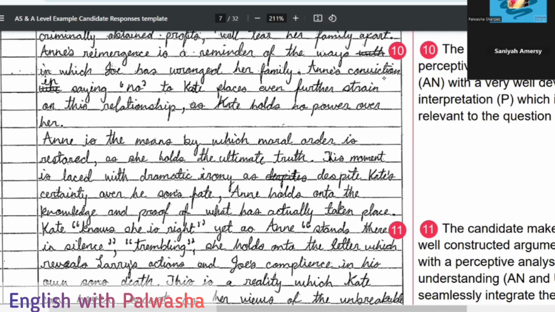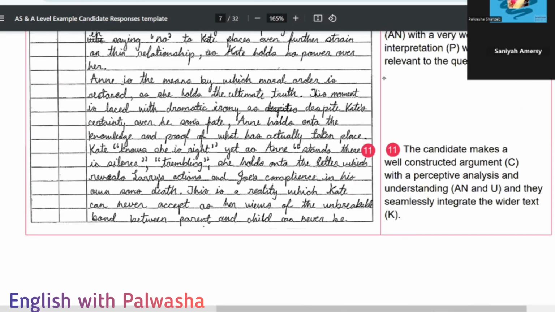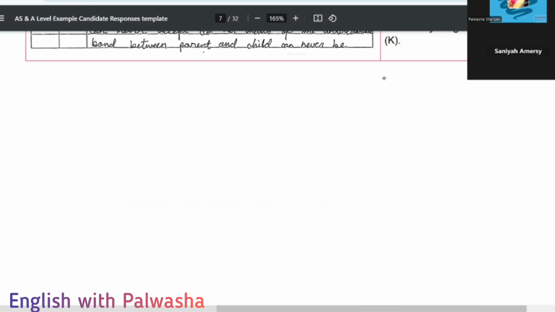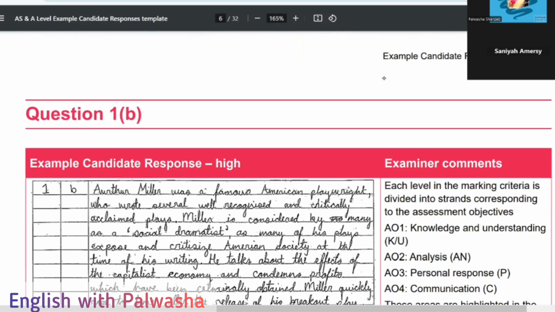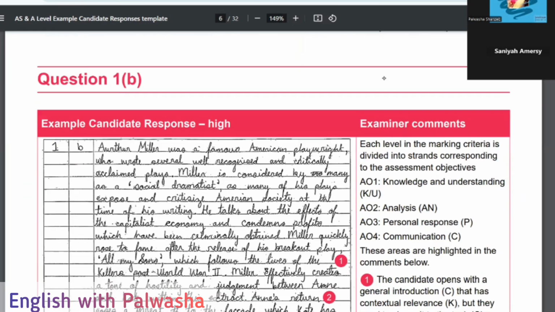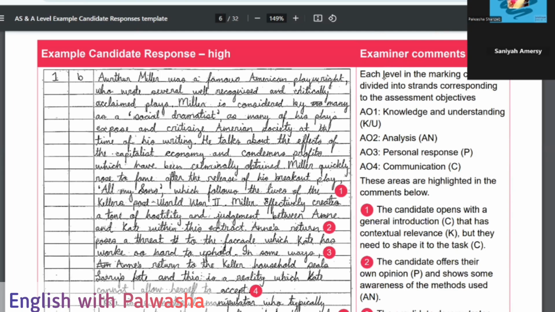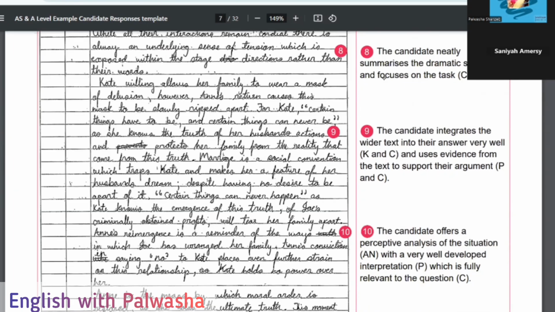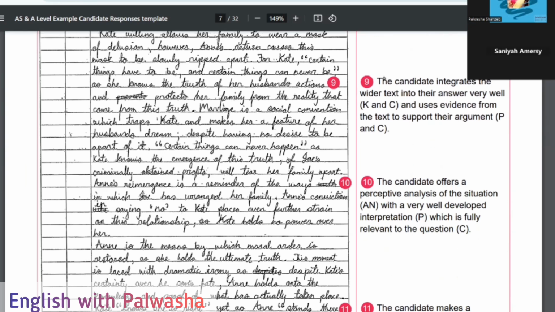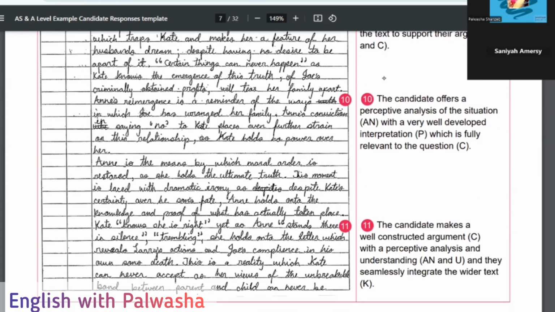So till here, did you understand how to attempt the section A of paper 1, drama? Okay, yes, I understood. You understood. Okay, fine. Because it's not that difficult, but it's even not that easy. We need to invest time into it, so as to understand how many paragraphs we have to structure, and then we will be making notes. And in each paragraph, how are we going to explain? Because we don't have to do the repetition. Examiners don't want us to repeat things over and over again. Of course it will go in the negative marking.